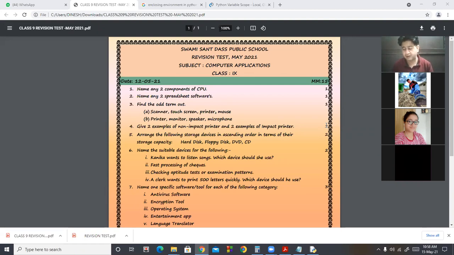Even in your book there are different names given for spreadsheet software. This is page number 53: Lotus 1-2-3, Excel, OpenOffice.org Calc, then Gnumeric, Google Docs, or more specifically, you can say Google Sheets.